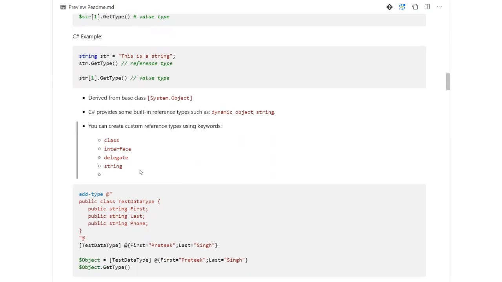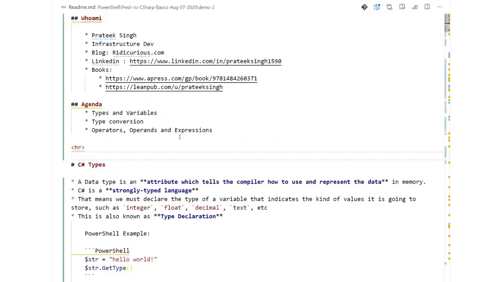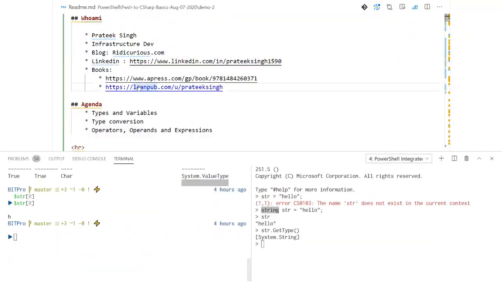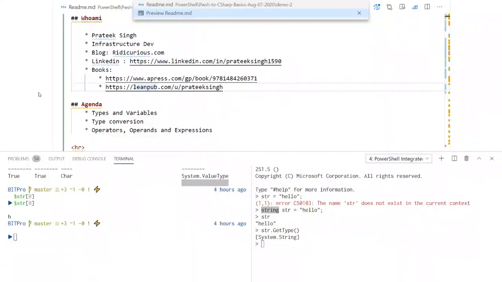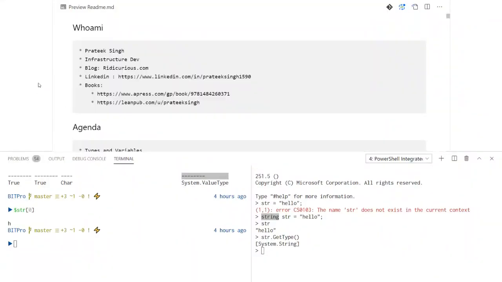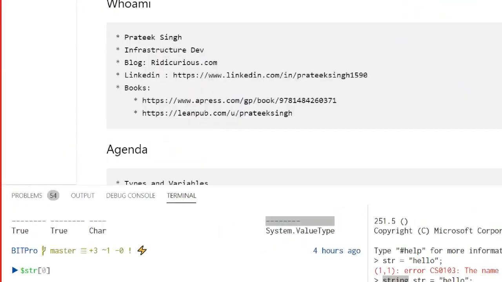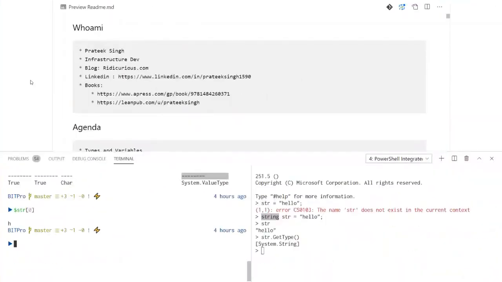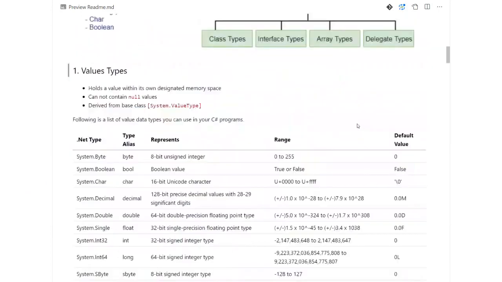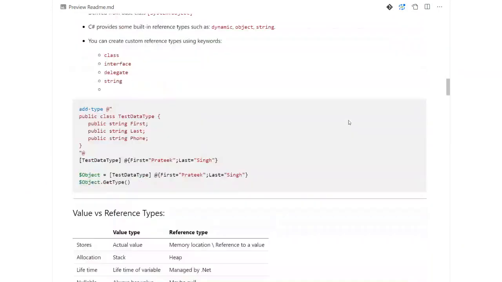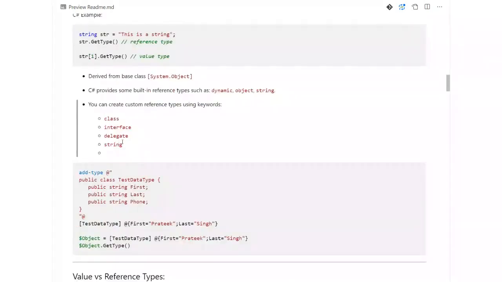You can use classes, interfaces, delegates, strings, and other reference types to create custom references.